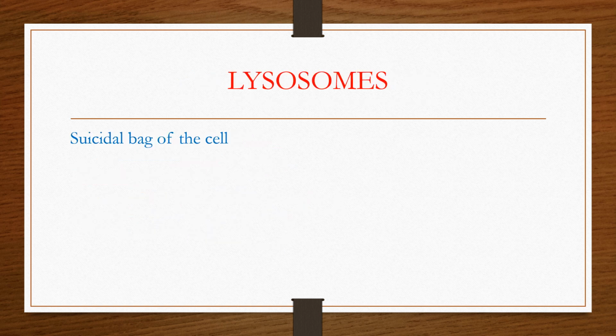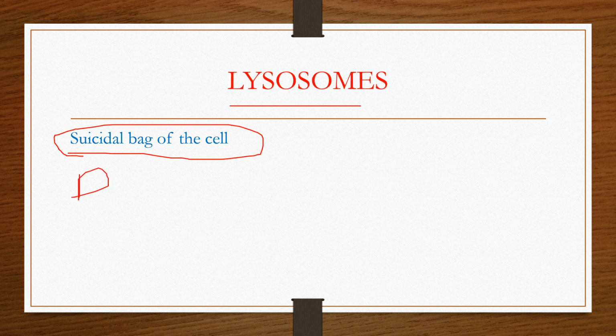Next organelle is the lysosome. Lysosomes are known as the suicidal bag of the cell. This is also important. The suicidal bag of the cell is lysosomes. I forgot to mention one point in mitochondria. Mitochondria possess their own DNA and ribosomes.